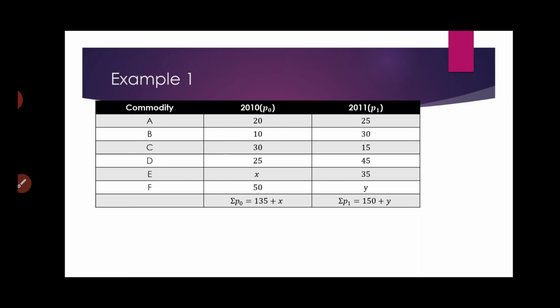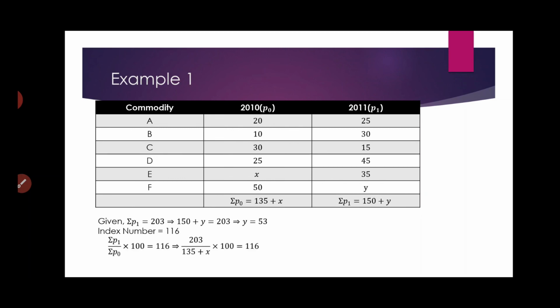For the base year it is 135 plus x, and for the current year it is 150 plus y. Now we are already given that the sum of all the prices in the current year is 203. So from there we can write 203 equals 150 plus y, and y becomes 53. Then we are told that the index number is 116.